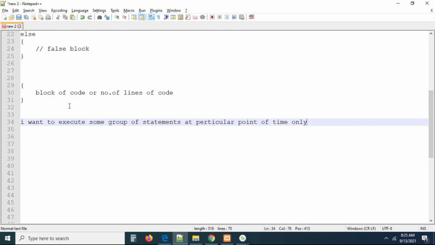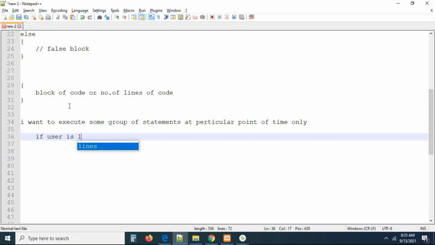What is that particular point of time? Can you tell me, please? Right, exactly. What is exactly a particular point of time? Now you can see, if a user is logged in to the application, I want to execute some block of code. If the user did not log in, I want to display some other code. If the user is logged in, I want to display something. If the user is not logged in, I want to display something else.